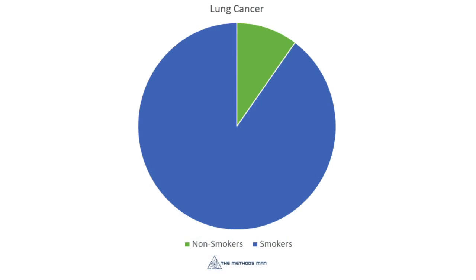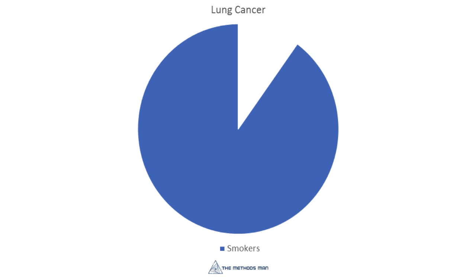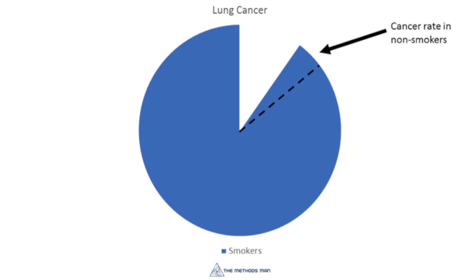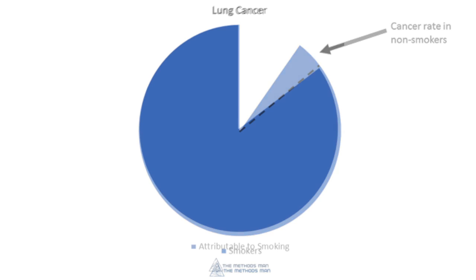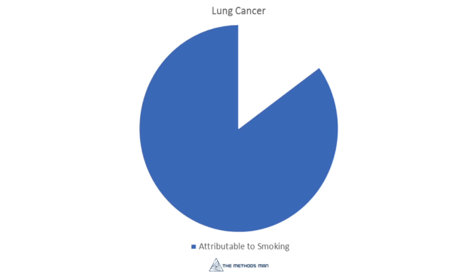Say we have 1,000 people with cancer, and we want to know how many of these can be blamed on smoking. Well, first we get rid of the people who never smoked, since it's pretty hard to blame their cancer on an exposure they never had. But what about the people who did smoke? Well, we can postulate that some of them had cancer caused by smoking, but some would have gotten cancer no matter what. The latter should be the same proportion as the non-smoking population who developed cancer, so we can take that amount out as well. What's left over is the population attributable fraction. For lung cancer, most estimates place that number between 75 and 90%.